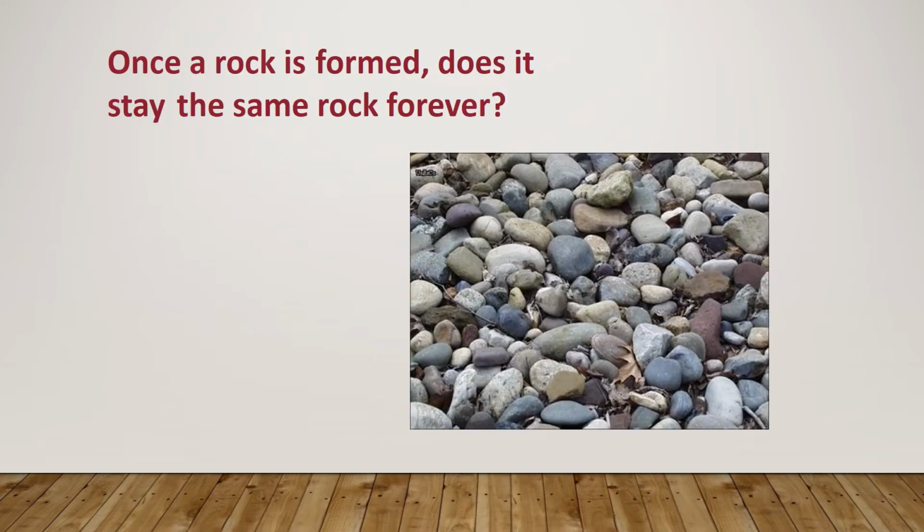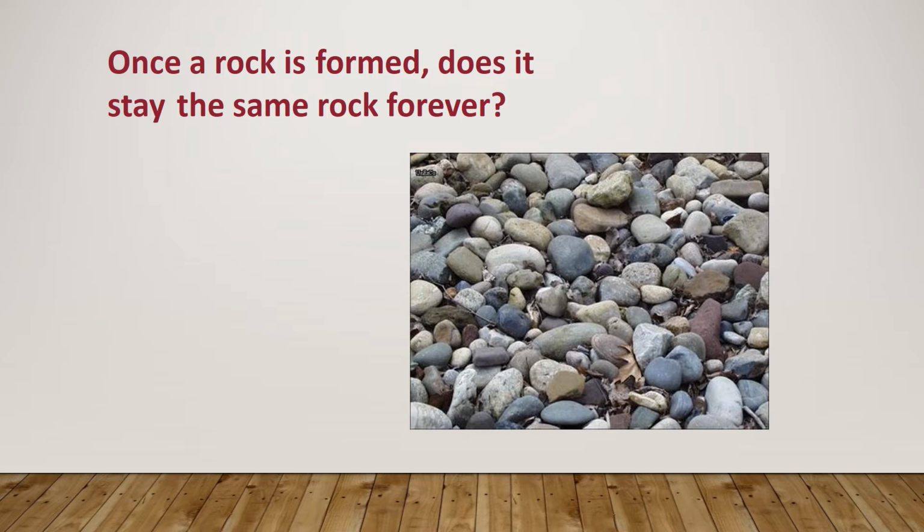Now we need to talk about this: if a rock, or any type of rock, is formed, does it stay the same rock forever, or does it change? Can you give me an answer? For example, if we have an igneous rock, does it stay igneous forever?